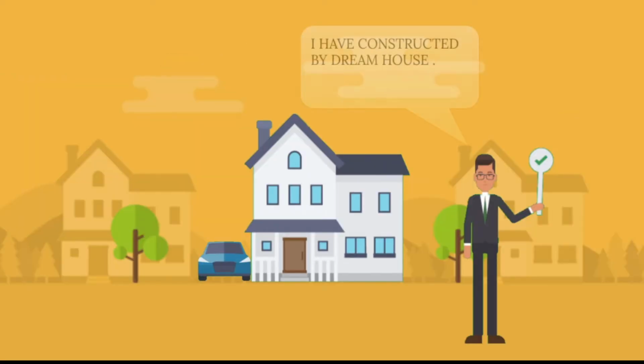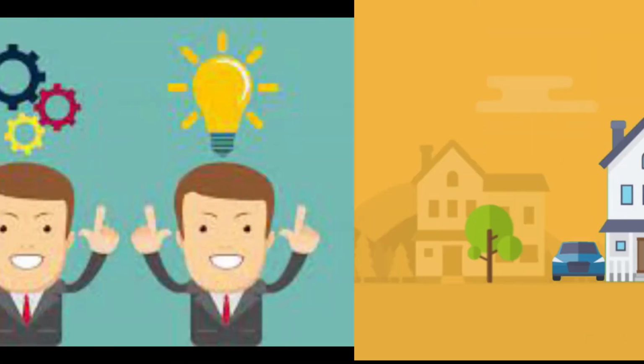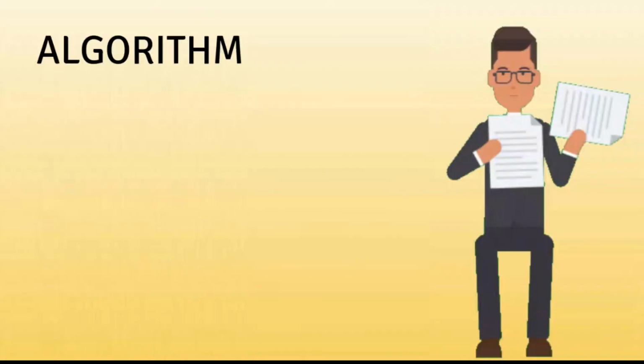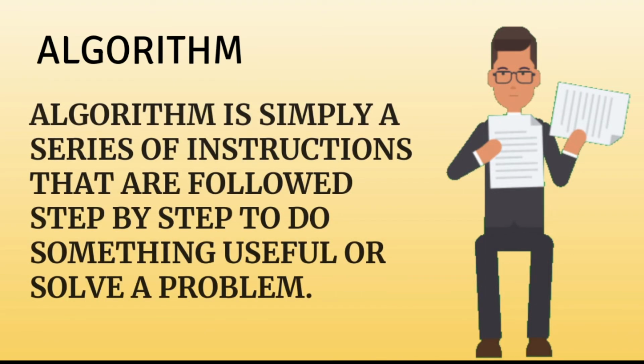Even if there are any mistakes in our planning, we can change it in the plan itself and not in the construction. So just like the plan or the blueprint, if you want to solve any real life problem, we need to write an algorithm to solve it before even actually starting to solve it. The formal definition of an algorithm is: algorithms are simply the set of instructions that are followed step by step to do something useful or to solve a problem. So here, problems need not be mathematical. Even making a cup of tea or making Maggie or washing dishes can be considered problems.